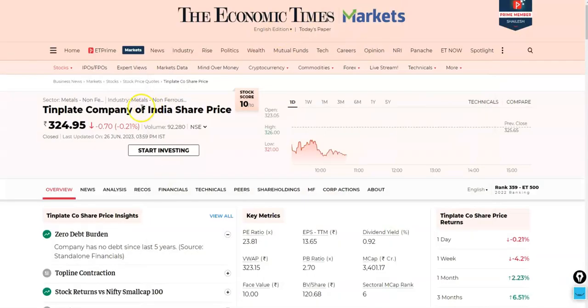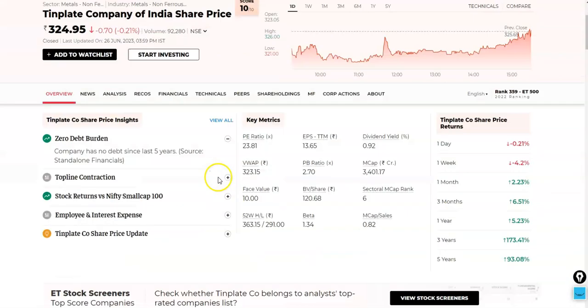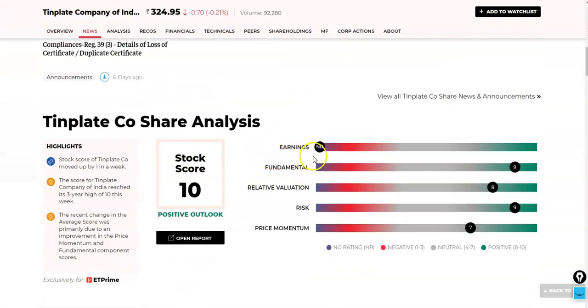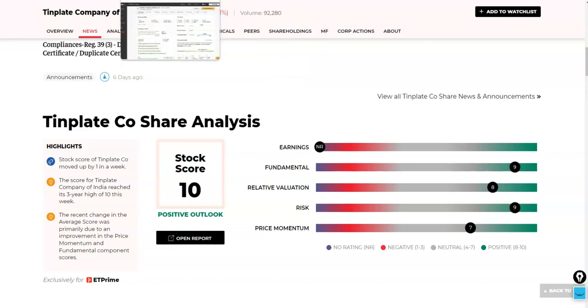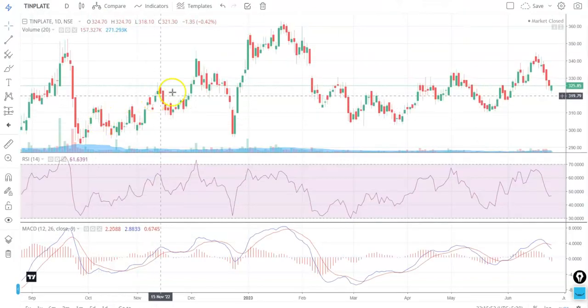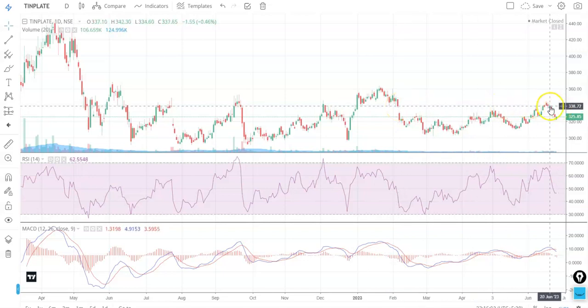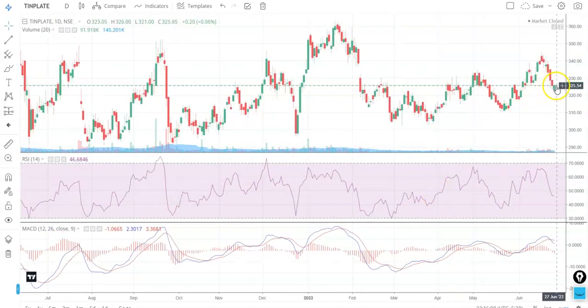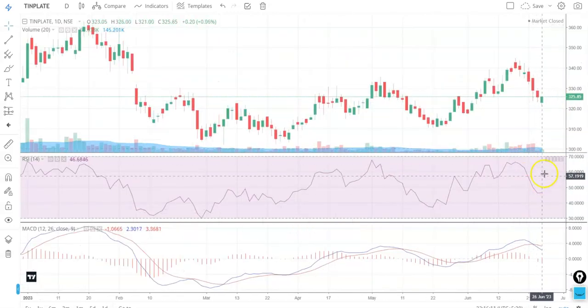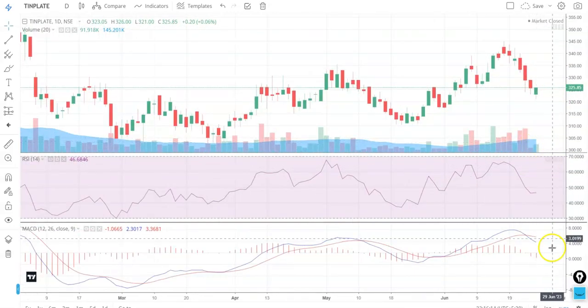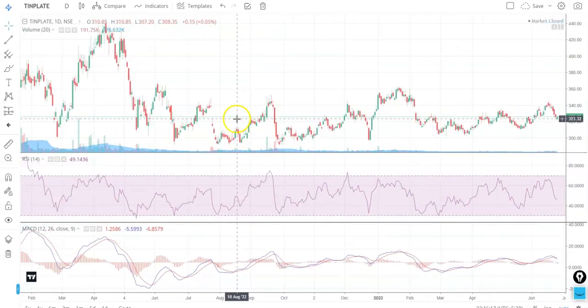If we look into the stock score for Tinplate, then it is scoring 10 out of 10. Fundamentally, this company seems to be good. The earning is not there. Fundamentals is 9, relative valuation is 8, risk is 9, price momentum is 7. If we look into the chart structure of Tinplate, there was a gap that was created earlier and this gap has been filled. The gap has been filled over here and today a green candle was formed. However, the volume is not there. The volume is lesser than the average volume. So nothing can be said about this stock as of now.